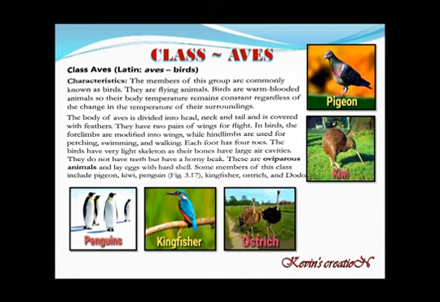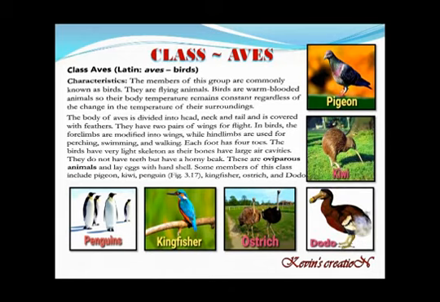Ostrich, you must have seen in the movies on the Discovery or National Geographic channels. They can run very fast. And dodo, this is also a very special bird which is extinct. Nowadays we don't see dodos. They were there once upon a time, but now they have become extinct.